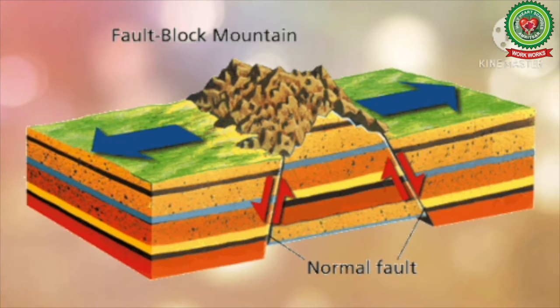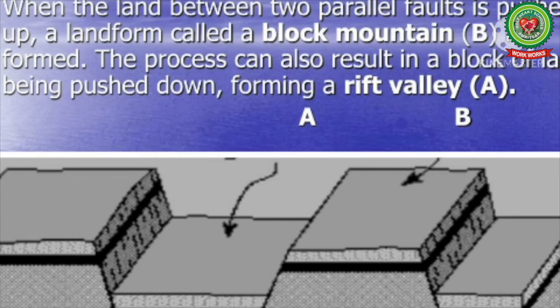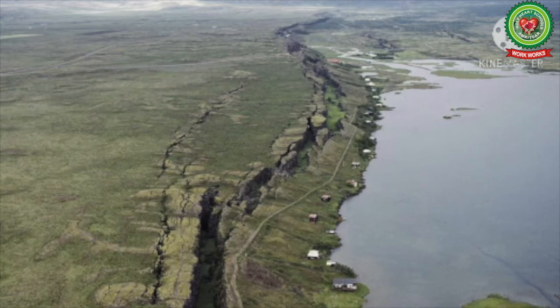Number one, if there are two parallel cracks or faults formed, the land between the two faults is sometimes pushed up to form a block mountain or horst having steep sides and flat top. Number two, the sinking of the crust in relation to the surrounding parts on either side of the two parallel faults may also form a block mountain. So such mountains may be formed between the two rift valleys. Now here, a rift valley is a valley formed by the sinking of land between the two parallel faults.